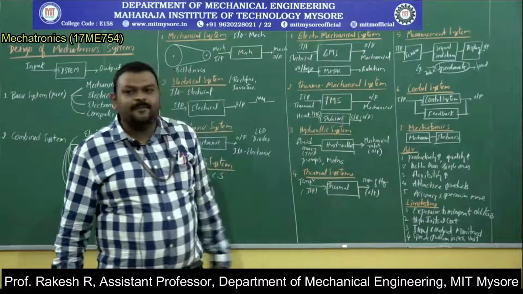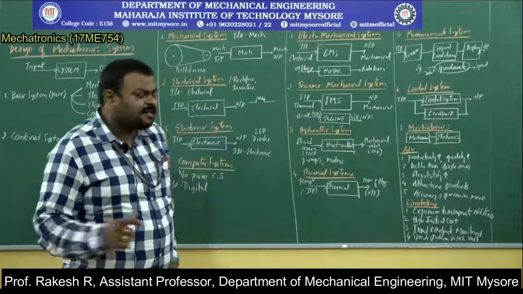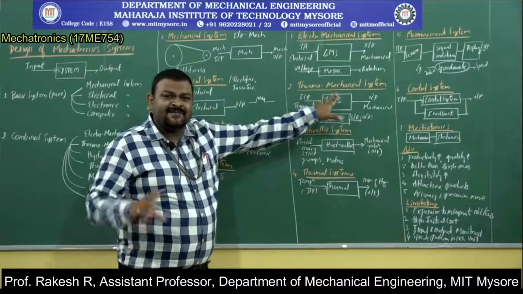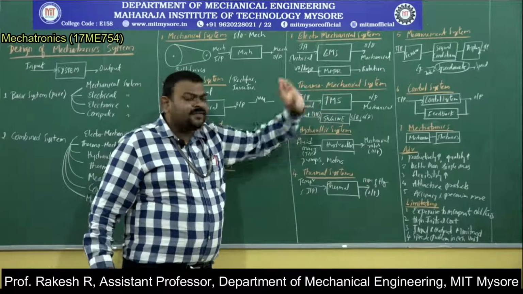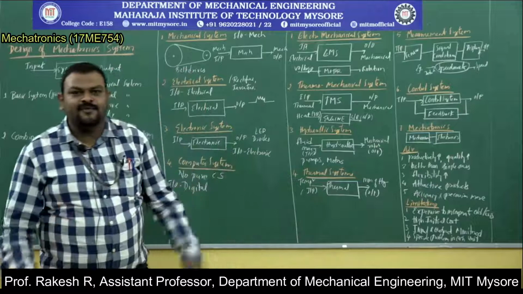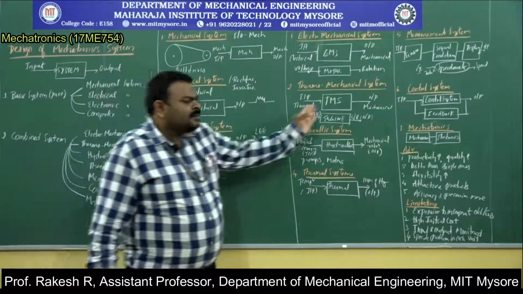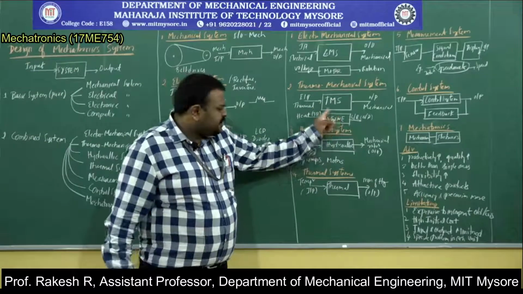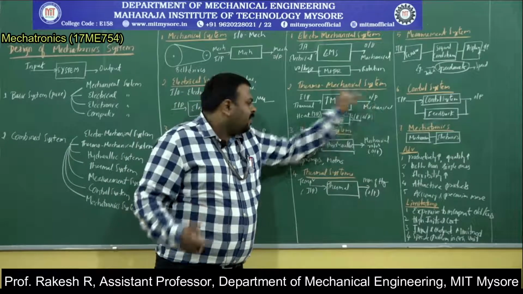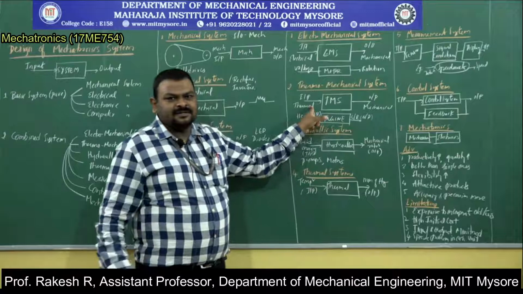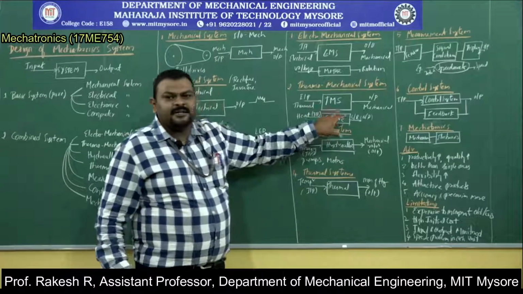Then let us go to thermo-mechanical systems. Thermo means heat. Mechanical means mechanical motion, linear or rotary. Again, a thermal system is combined with a mechanical system. It is a thermo-mechanical system. So the basic block diagram representation: the output is mechanical and the input is thermal. The example for that is an engine.